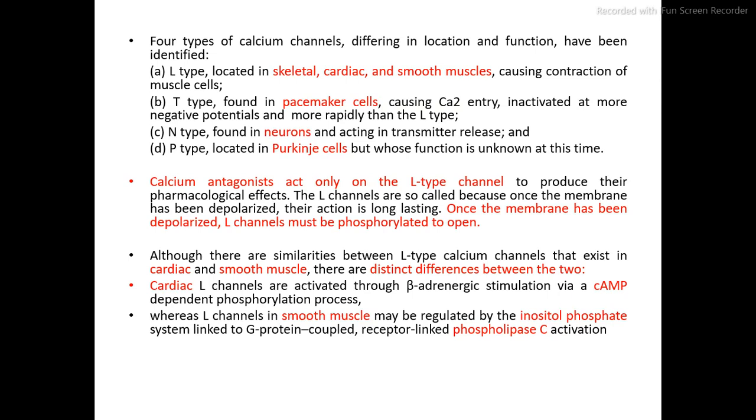Whereas the L channel in the smooth muscle is regulated by the inositol phosphate system linked to G protein coupled receptor linked phospholipase C activation. So this is the difference in the activation of the calcium L channels.